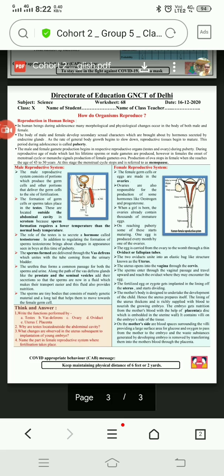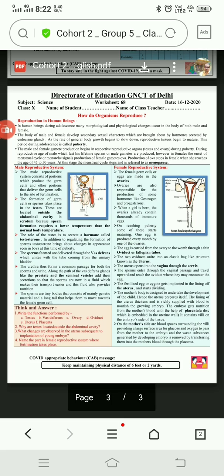So the placenta helps in surviving the implanted zygote. Now the zygote starts dividing and develops into a baby.